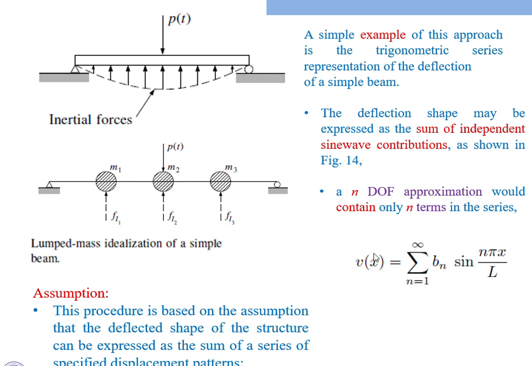If you take the displacement of the body and the boundary conditions for a simply supported beam, by using the simply supported case and boundary conditions, we can get the equation V of x. This is the maximum deflection. The body is deflected in the downward direction.